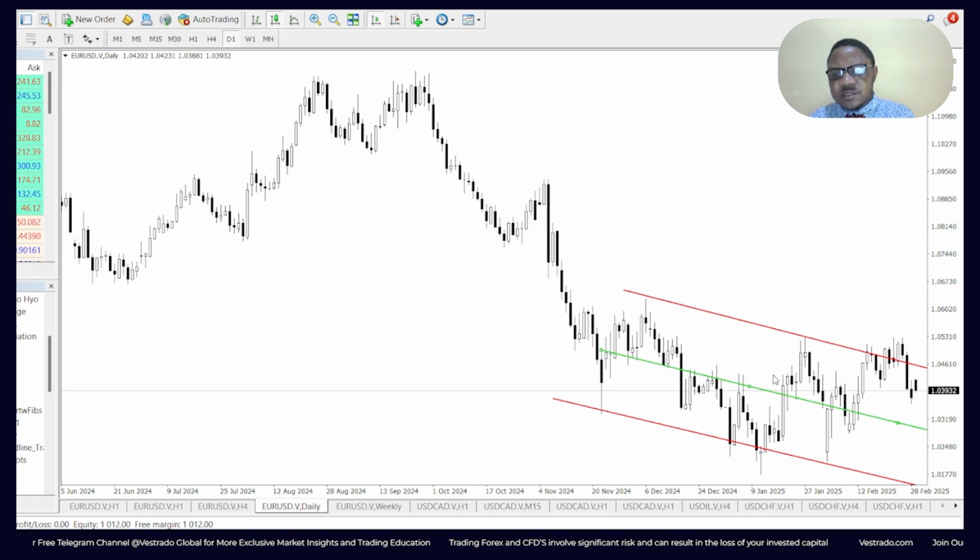If it does that, then it's most likely either going to break past it, and if it breaks past it, then it most likely will head here. Of course, in the course of the week, we don't expect it to go as far as the lower border of the channel, but it may go as far as halfway between the resistance and support border of the channel, if the bearish signals are strong.